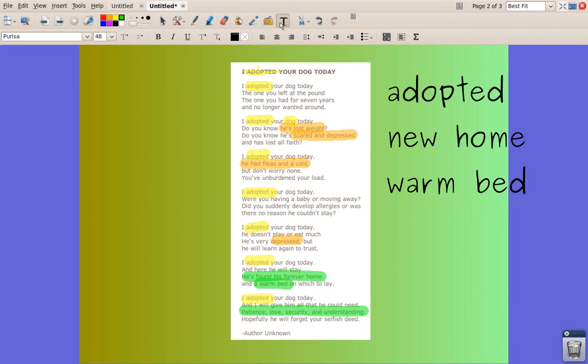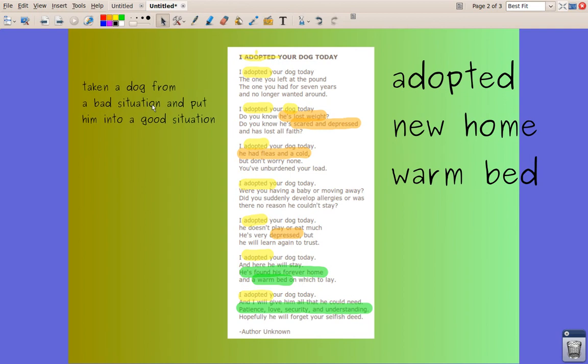We've taken a dog from a bad situation and put him into a good situation. So just looking at this is kind of our main idea of this poem.